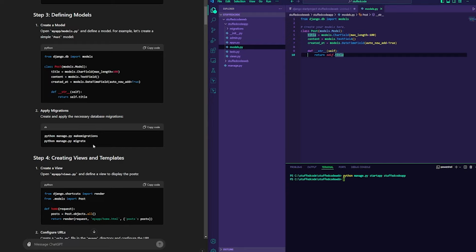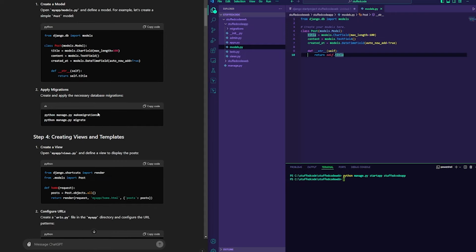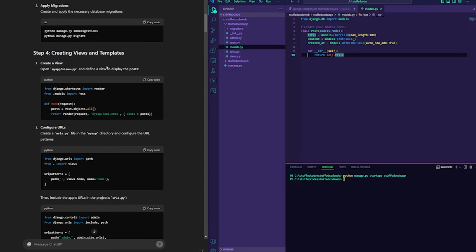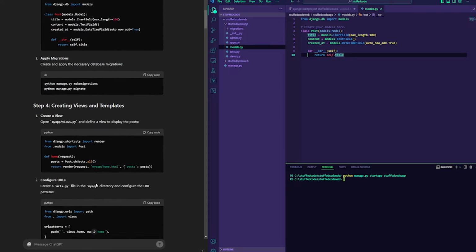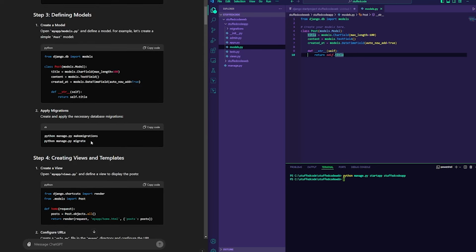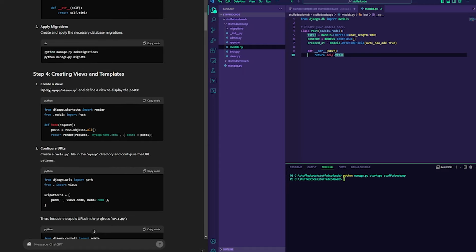Saying applying database migrations. Now this part here, you could leave it all the way towards the end to make sure that you have the templates and everything all good. But you could also run it again. You could actually run it right now, but you're gonna have to sync it up later down the line. So instead, I'm just gonna leave it out, and I'm just gonna move on to creating the views and templates.